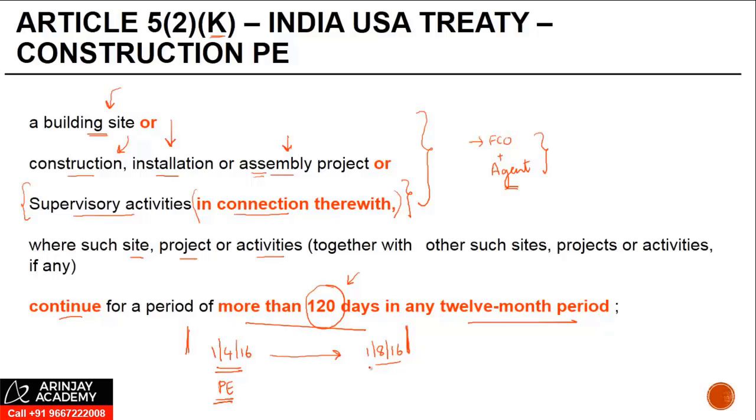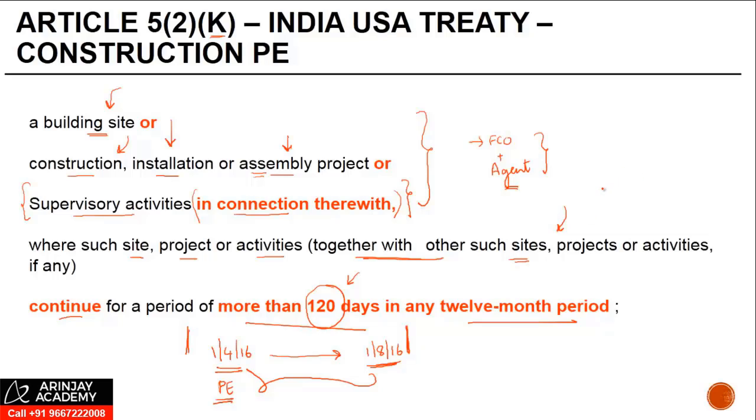You don't need to say that, okay, once 120 days are included, then the income for this period is to be excluded because the PE wasn't formed during that period. The use of the words together with such other sites, projects, or activities suggests that if there is more than one site where the foreign company is working, the number of days for which the work has been done in all these has to be considered in aggregate.